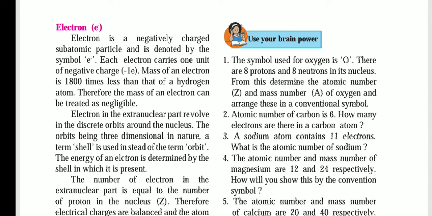Mass of electron is 18,000 times less than that of hydrogen atom. Okay, it is the smallest. Less than 18,000 times means, compared to the hydrogen atom, it is 18,000 times smaller. Therefore the mass of the electron is to be treated as negligible.